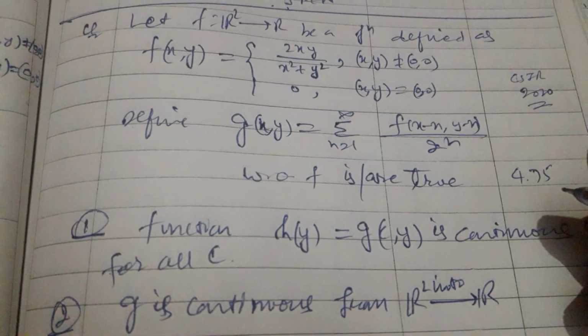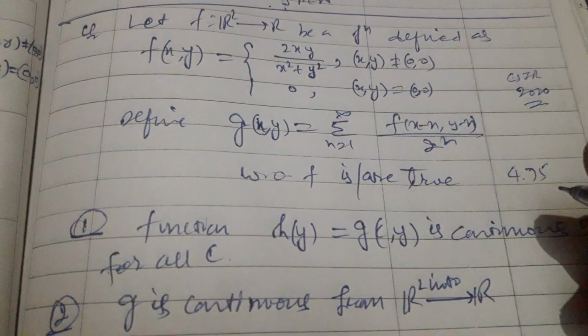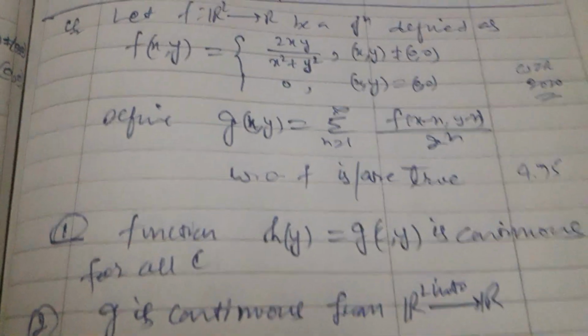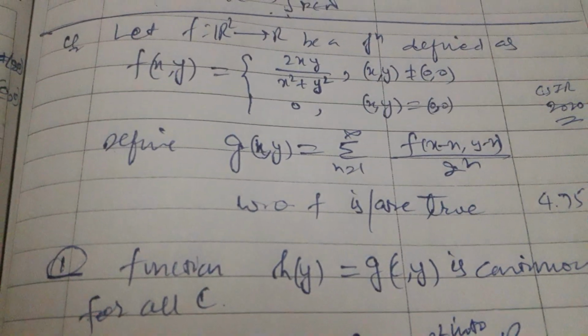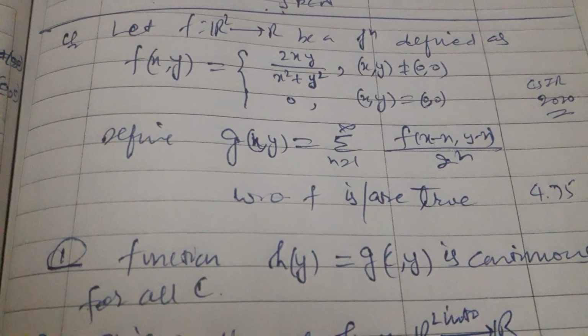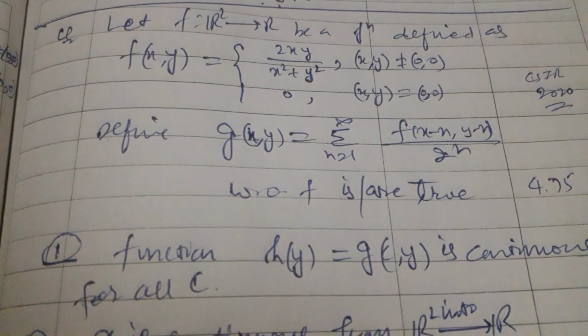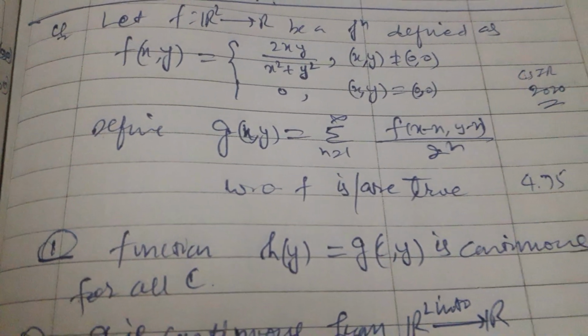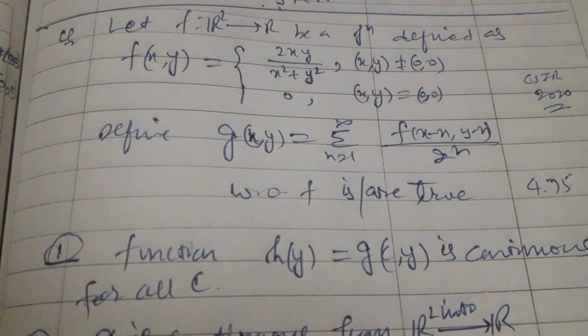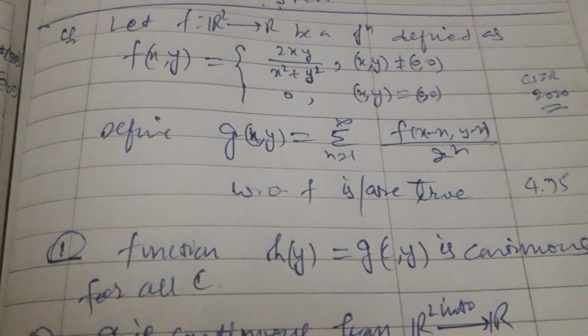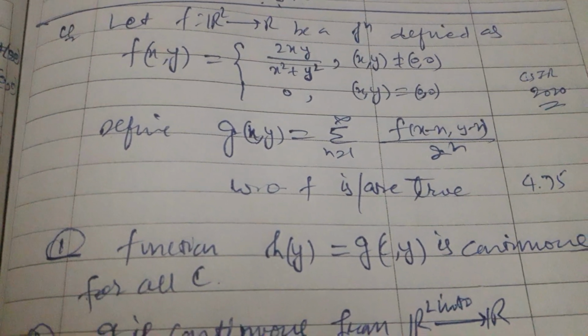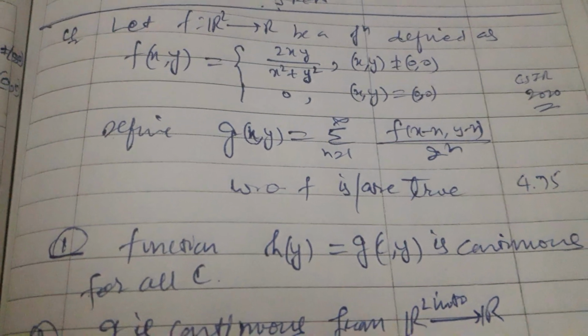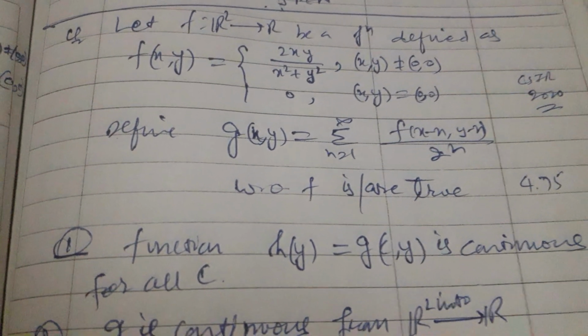The problem says: let f from R squared to R be a function defined as follows. Its value is twice the product of the abscissa and the ordinate divided by the sum of their squares, whenever neither of them is zero.